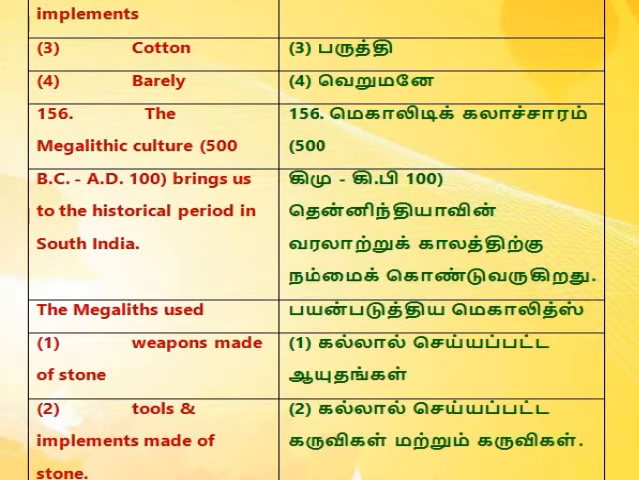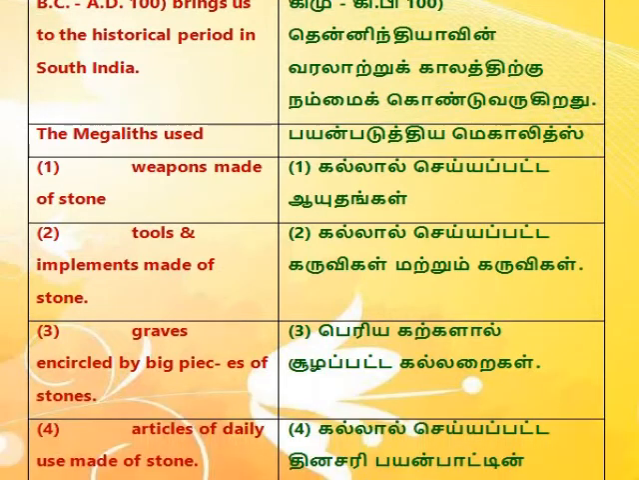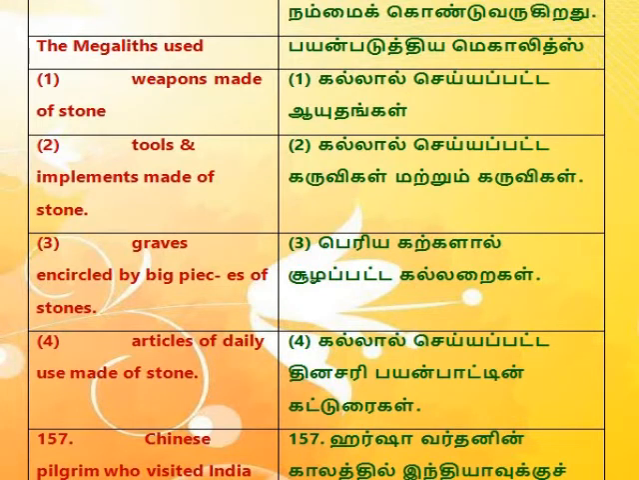156. The megalithic culture, 500 BC to AD 100, brings us to the historical period in South India. The megaliths used 1. Weapons made of stone. 2. Tools and implements made of stone. 3. Graves encircled by big pieces of stones. 4. Articles of daily use made of stone.